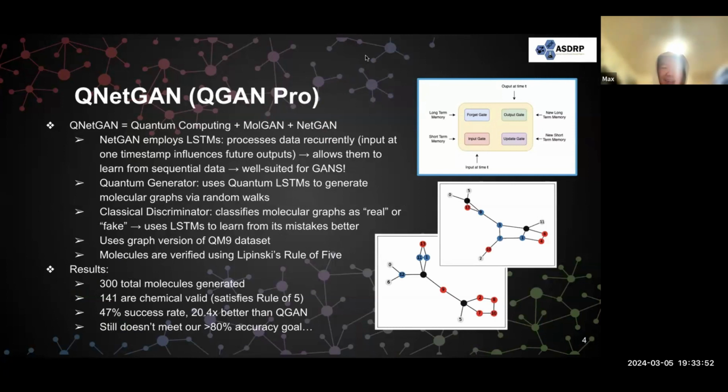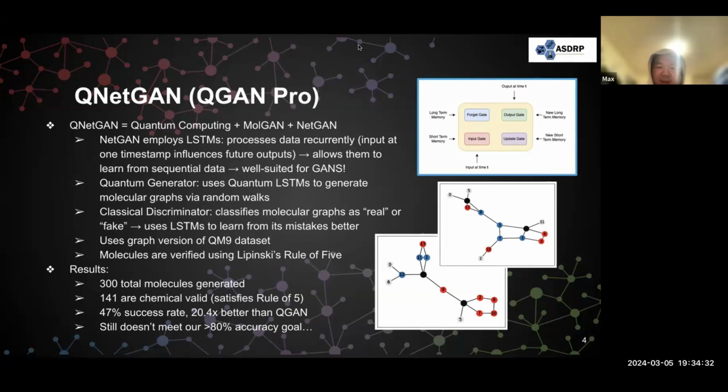QNetGAN is our second model, and it is an upgraded version of QGAN, which incorporates elements of NetGAN, a classical GAN that uses long short-term memory cells to generate graph-based data via random walks. LSTMs process data recurrently and are well suited for learning sequential data, and this makes them really good for GANs. Hence, QNetGAN used the abilities of LSTMs to generate molecular graphs. This also helped enforce atom connectivity, which was a problem we faced with the scattered atoms from before.